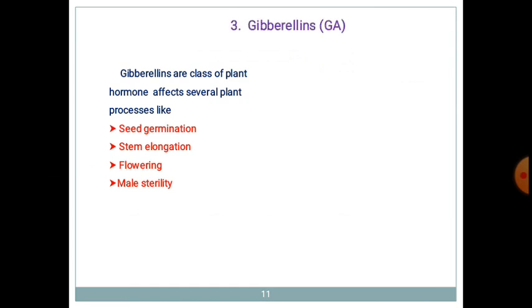Next, we have to see gibberellins. It is designated as GA, and GA stands for gibberellic acid. What are these gibberellins? Gibberellins are a class of plant hormone which affects several plant processes like seed germination, stem elongation, flowering, and male sterility.